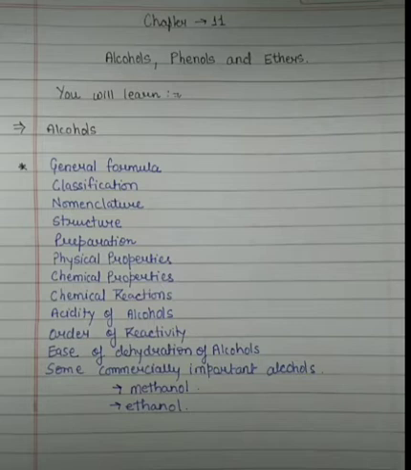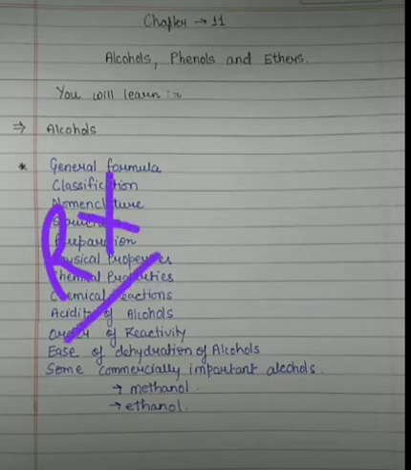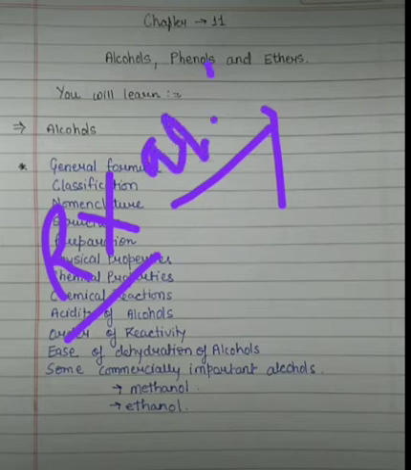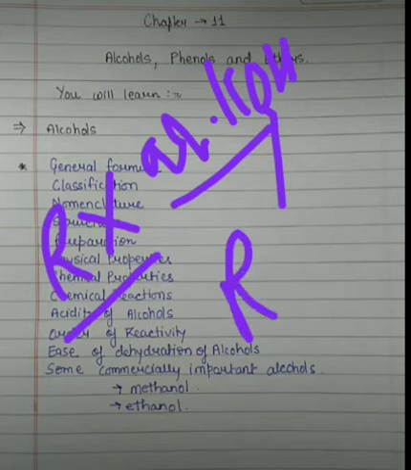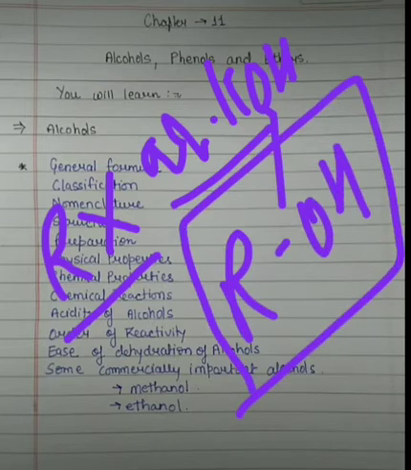We will discuss each of them, but just have a general idea. Suppose there is an alkyl halide, RX, it reacts with a reagent, suppose aqueous KOH, and it forms ROH. So this is the alcohol.